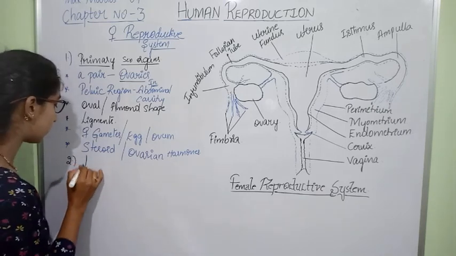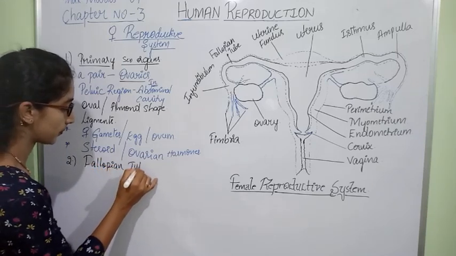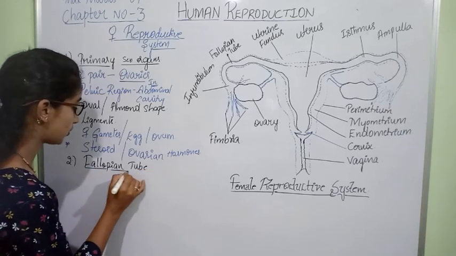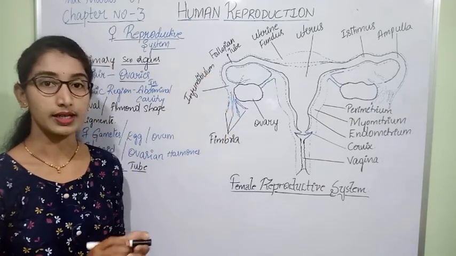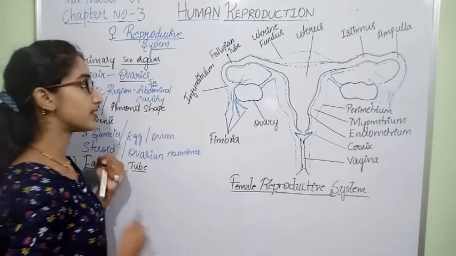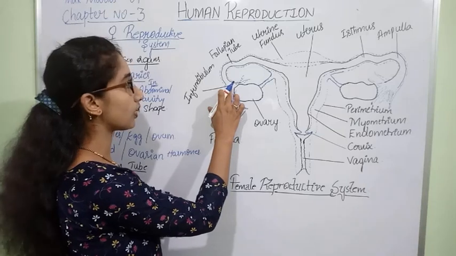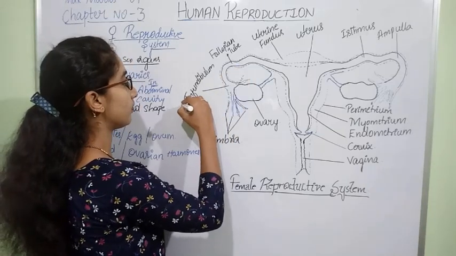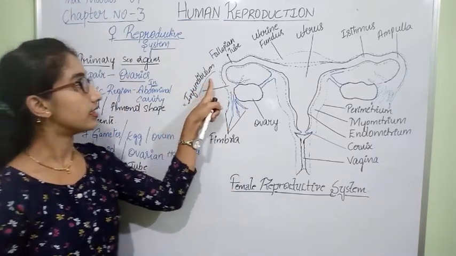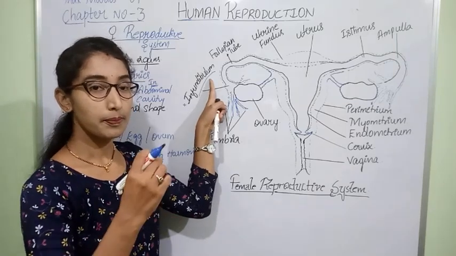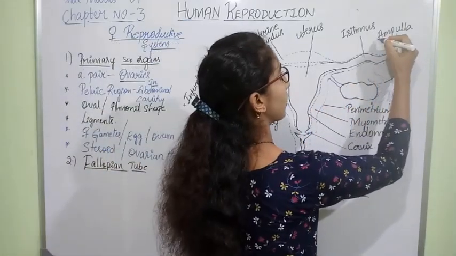They are nothing but the fallopian tube. The fallopian tube is the next continued part of the ovary. The fallopian tube has different regions. The wider, broader part of the fallopian tube is called infundibulum, and the next continued part is called ampulla.